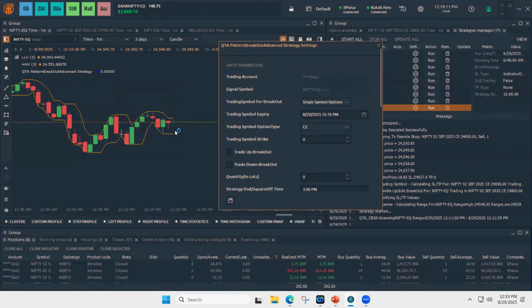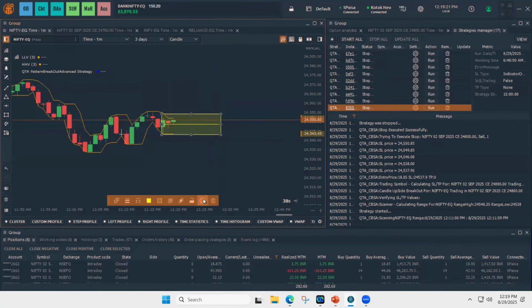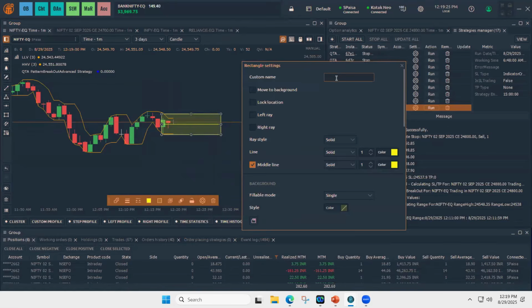So let's take the example of this rectangle. Suppose I draw this box. All you need to do is go to the settings of the pattern and type in QTA. This is the important step in pattern breakout. You need to type QTA before starting.